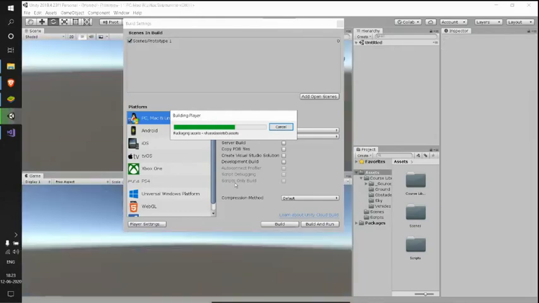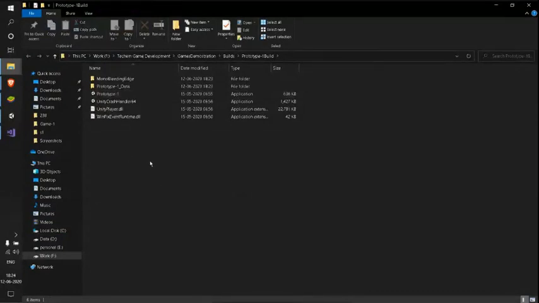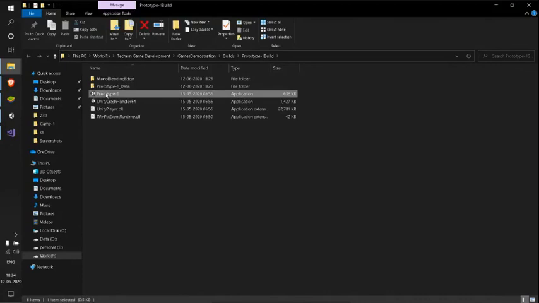So now we no longer need this complete Unity project to run our game. We are building our game, which means that we are packaging all the things we used in our game and making it into a complete game which is playable. After building the game, our build folder has opened, and see, this is the prototype one. It is an application, a .exe, that I can run on my Windows platform.